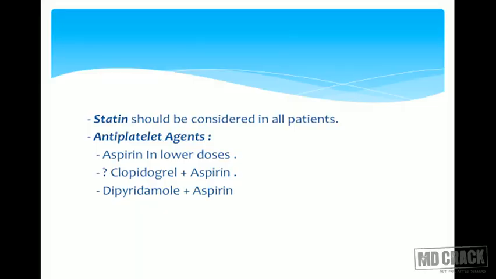Coming to statins, for secondary prevention, there is a definite role of statin, and you can give a dose ranging from 20 to 40 milligrams of statins for preventing strokes in all patients. Regarding the role of aspirin as secondary prevention, there is a role of aspirin in acute presentation, and also a role in preventing further episodes of stroke, and it can act as primary prevention or secondary prevention.